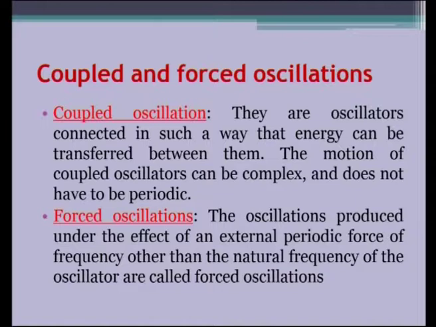Then what is forced oscillation? Oscillations produced under the effect of an external periodic force of frequency other than the natural frequency of the oscillator are called forced oscillations. So, what is the main difference between coupled and forced oscillators? In the case of coupled, the energy is just transferred between the two oscillating systems.